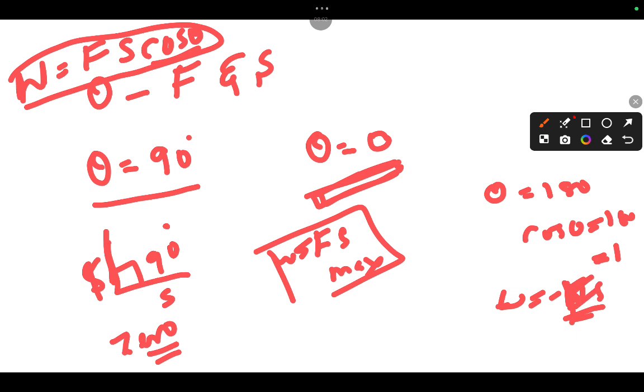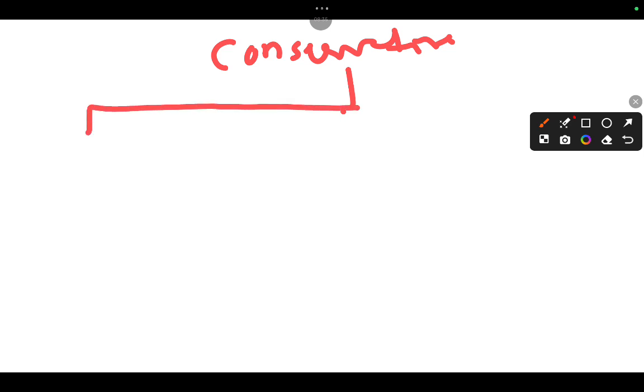So this is all about positive work, negative work and zero work. Like that we have different types of work based on the mechanism. Okay, clear? Based on the theta. Theta is the angle between force and displacement. Coming to this concept of work, we have to discuss conservative force. What is conservative force?